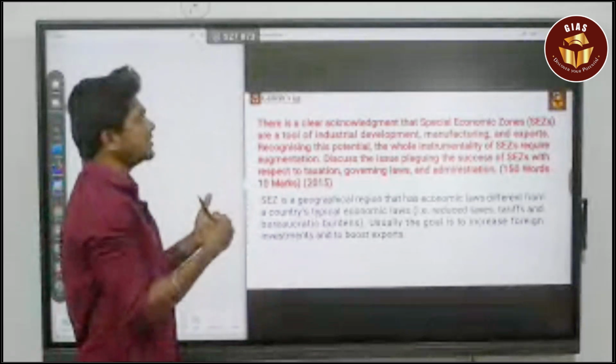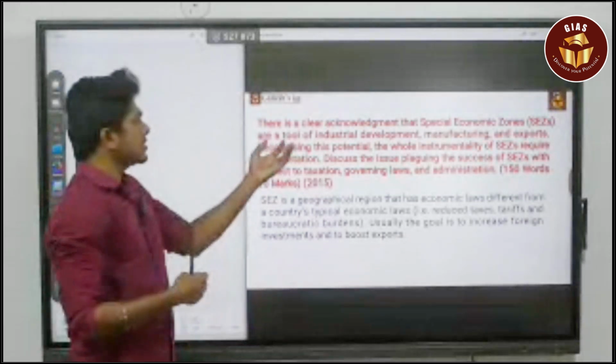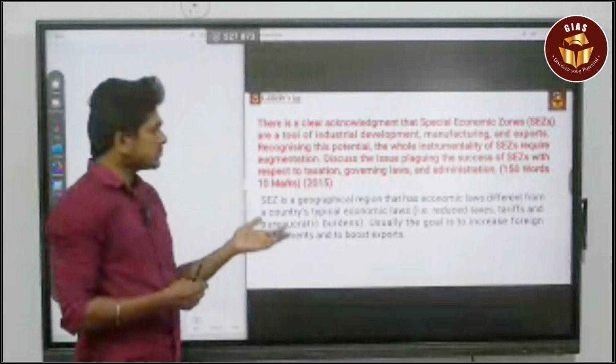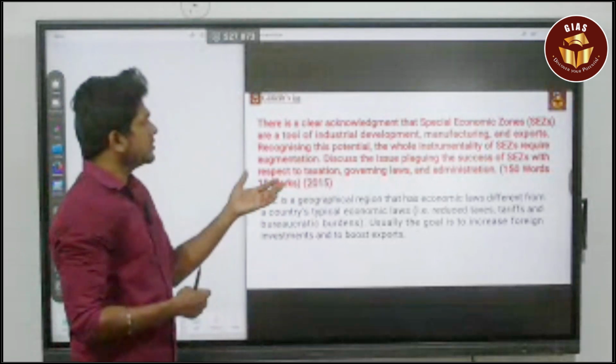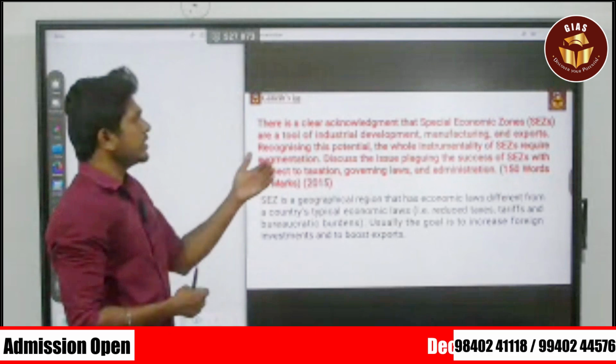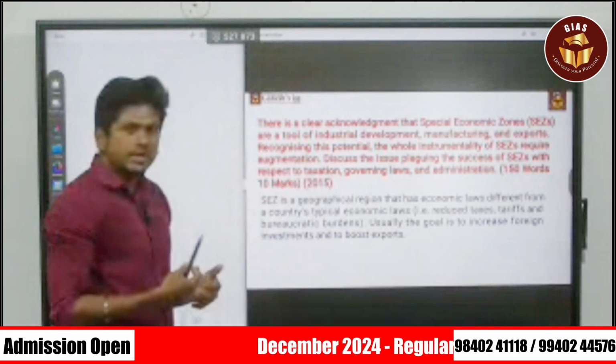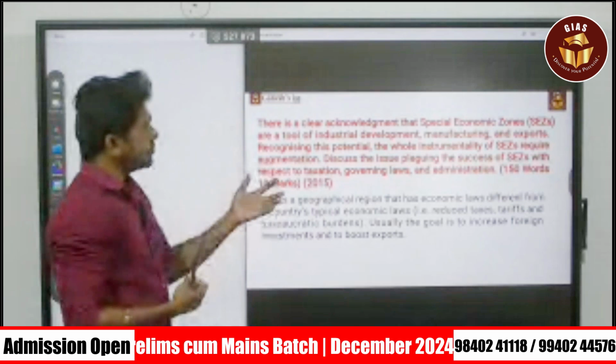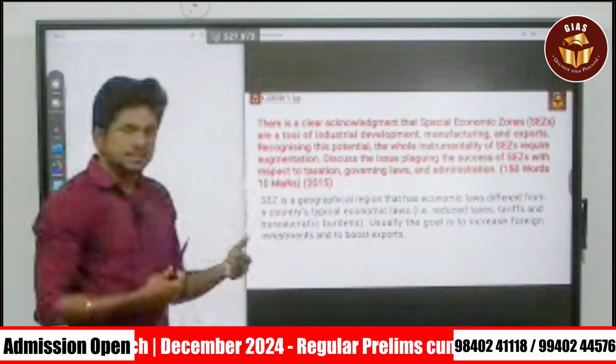It is speaking about what this SEZ is. SEZ is a tool of industrial development, manufacturing and export. That is obviously one. Next, recognizing this potential, the whole instrumentality of the SEZ requires augmentation. Yes, obviously it needs connectivity. So discuss the issues plaguing the success of SEZ.